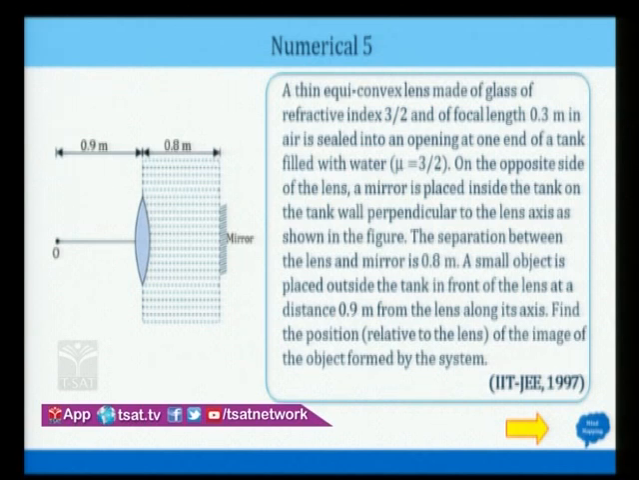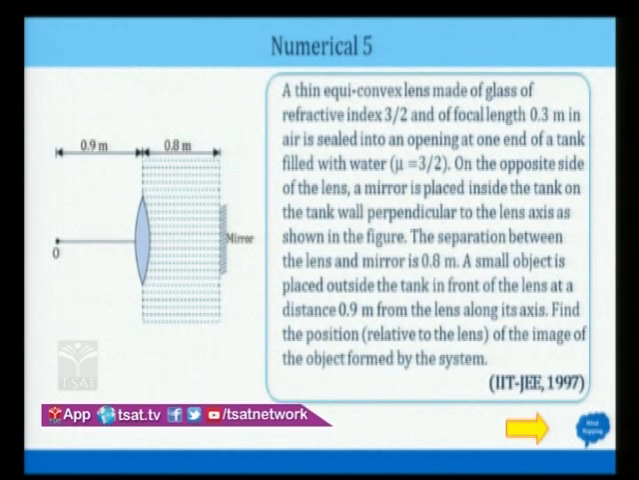Now I'll read the question. A thin equiconvex lens made up of glass of refractive index 3 by 2 and focal length 0.3 meter. This part is helpful in finding the radius of curvature of an equiconvex lens, which will come out to be equal to the focal length in this condition, and it is equal to 0.3 meter.